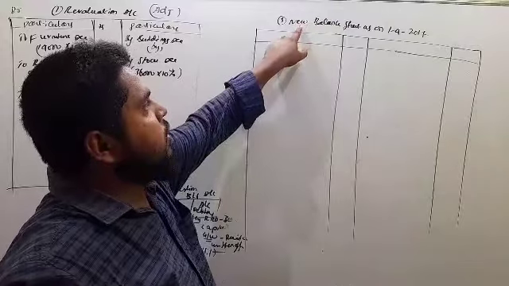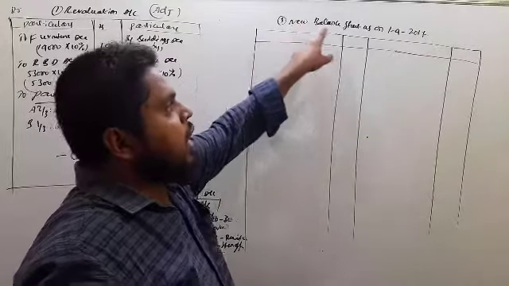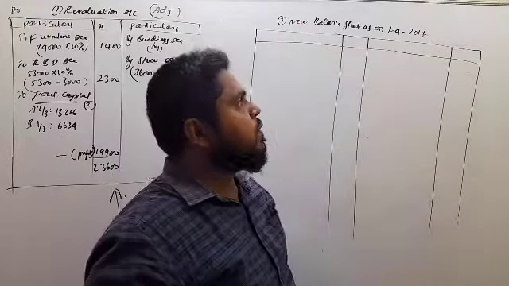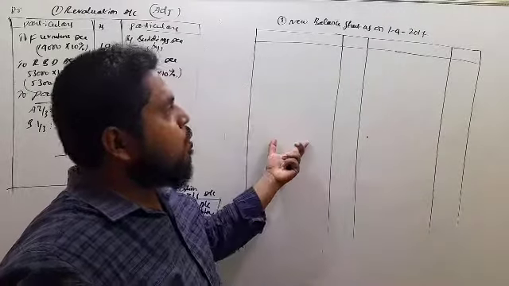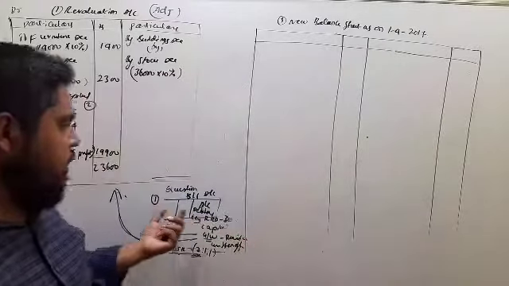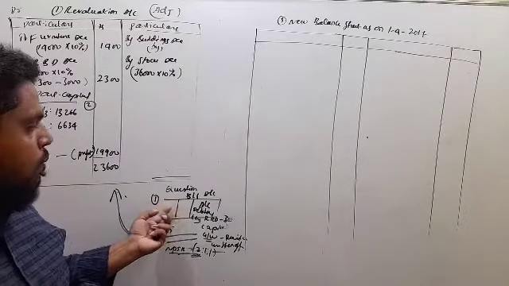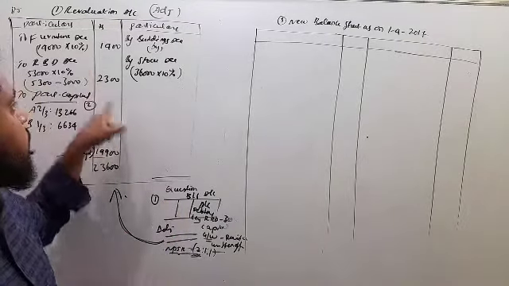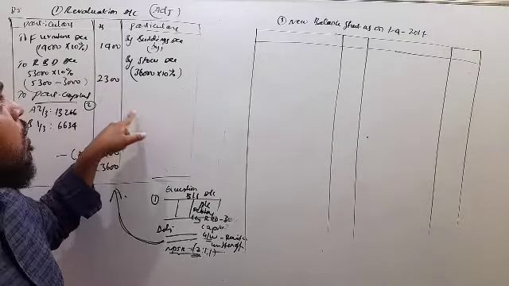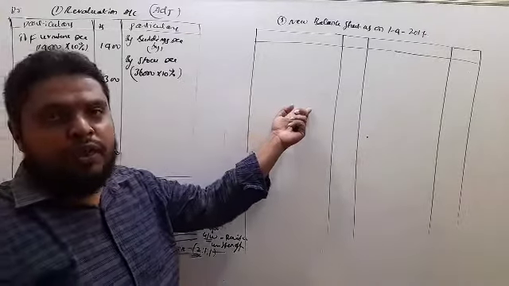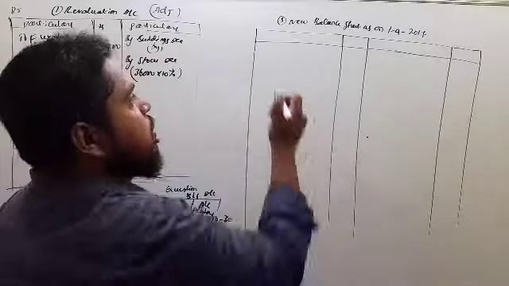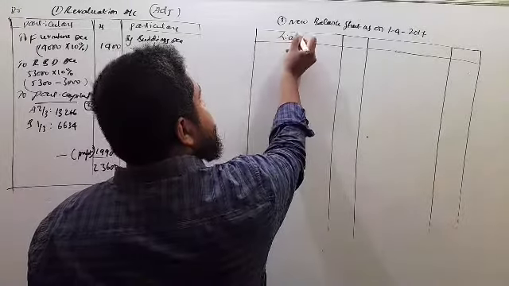So new balance sheet. This is the opening balance sheet as on 1/4/2017. This opening balance sheet is prepared with the help of the old balance sheet along with the adjustments. So these are the adjustments. One more time we have to revise in the new balance sheet. So liabilities.